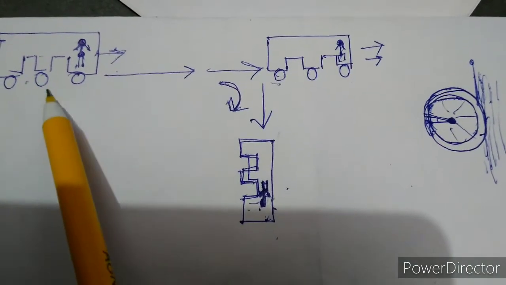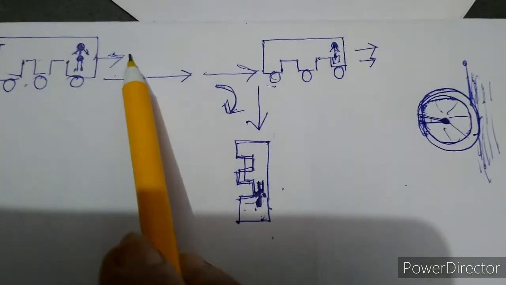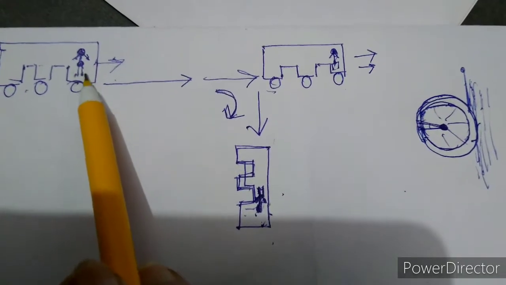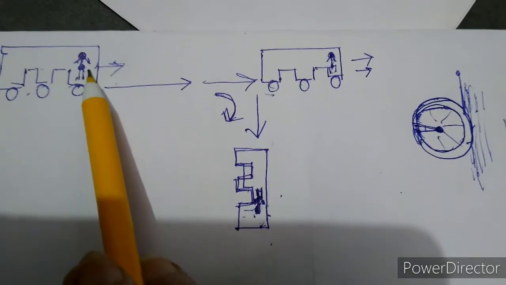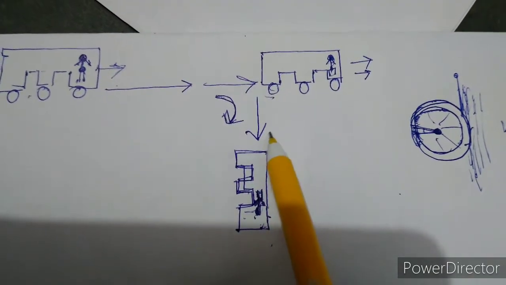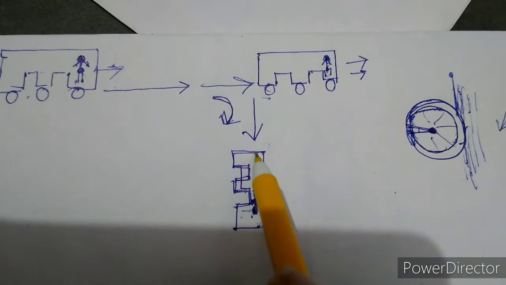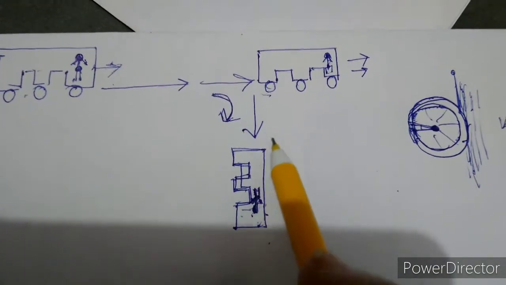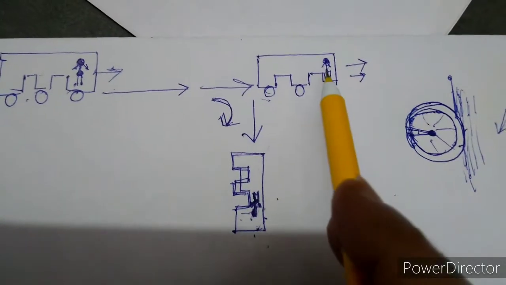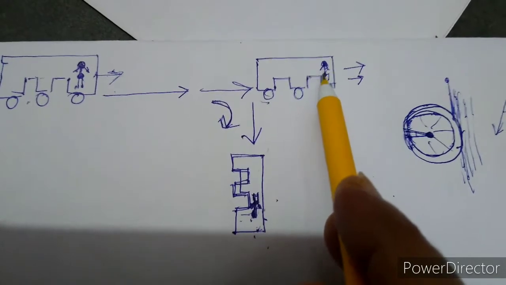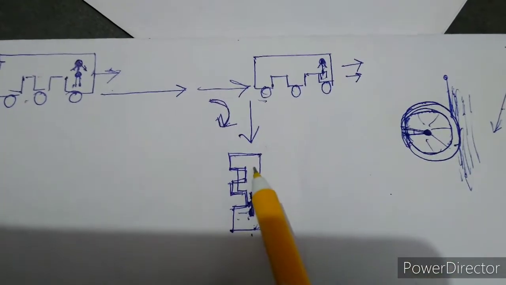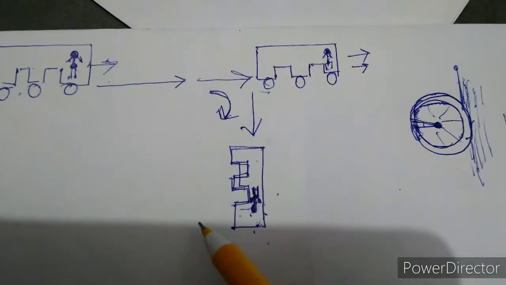When this bus was moving forward, the person inside the bus also had a velocity in the forward direction. And as the bus has taken a turn, this person still has a velocity towards the forward direction. As soon as the bus has taken the turn, the man inside the bus cannot change his direction. That's why he will fall down in the forward direction.